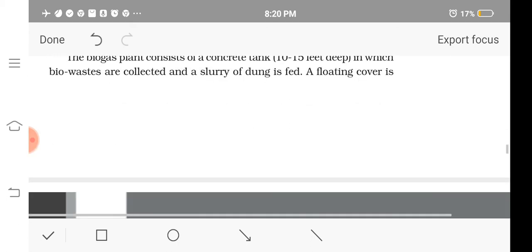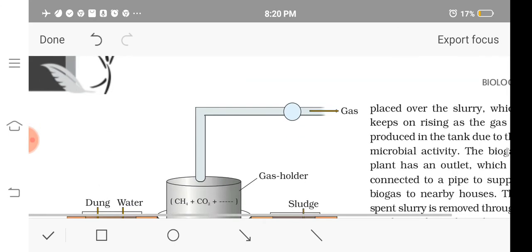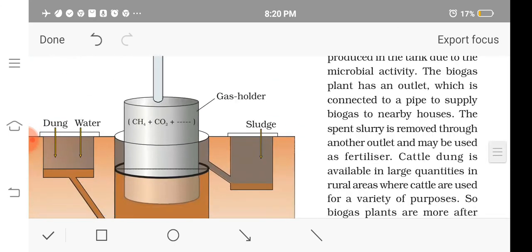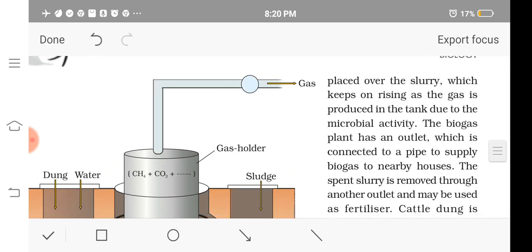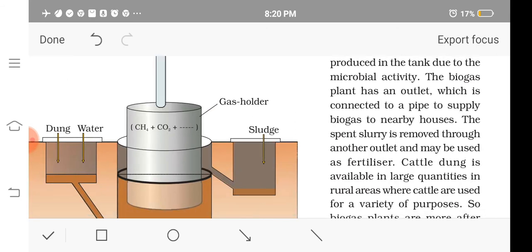It has a floating cover that gets raised as the amount of gas produced increases. The biogas plant has an outlet through which the biogas can be extracted and given to nearby houses.